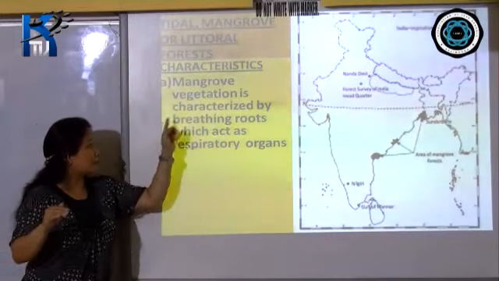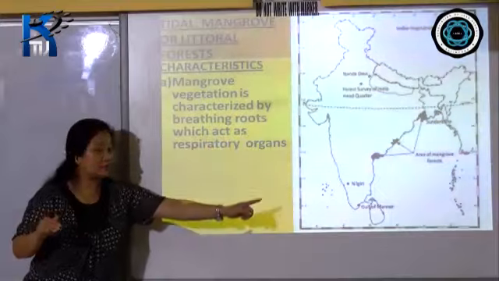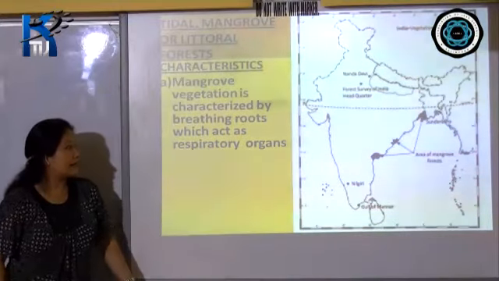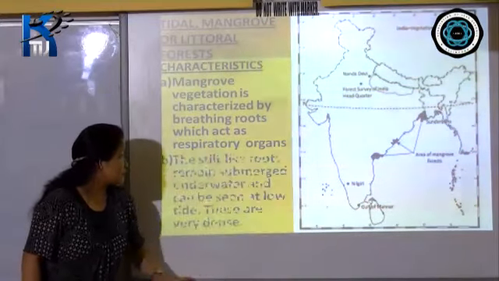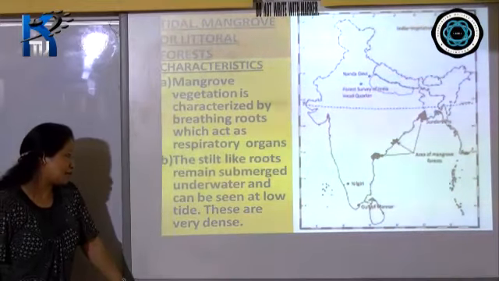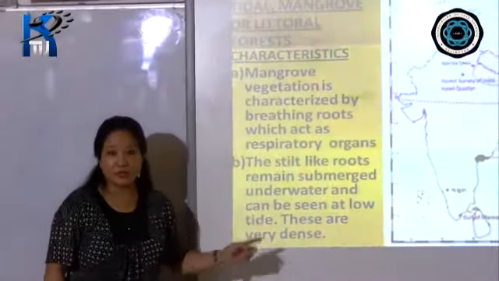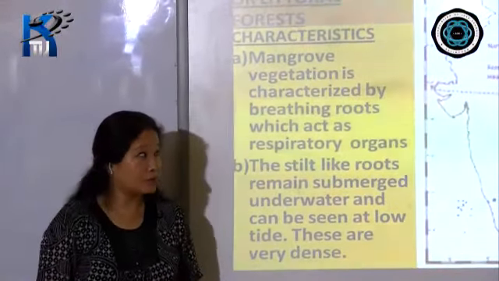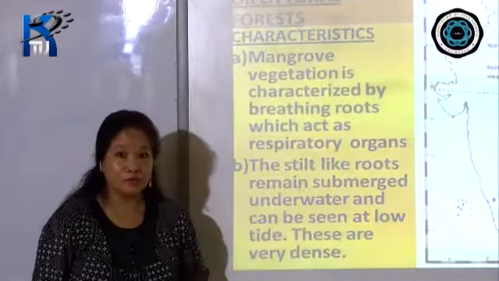So these are characterized by breathing roots. That's only in case of tidal forest, and they act as respiratory organs for them. The stilt-like roots remain submerged underwater and can be seen at low tides, and these forests are very, very dense. Now let me just give you an example of the Sundarbans.